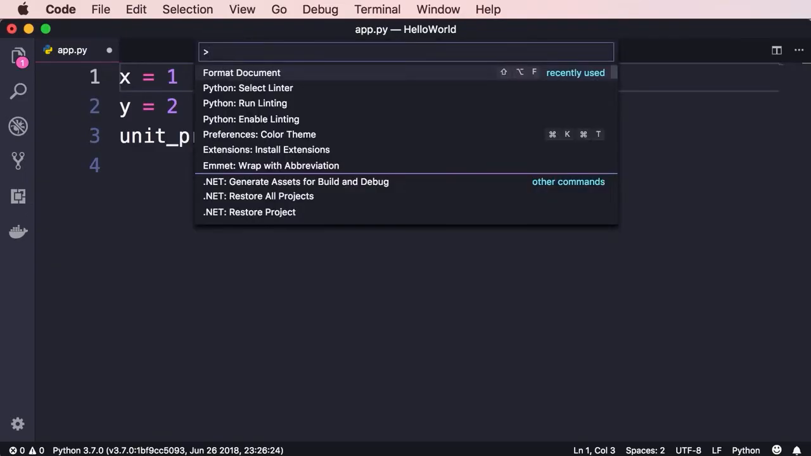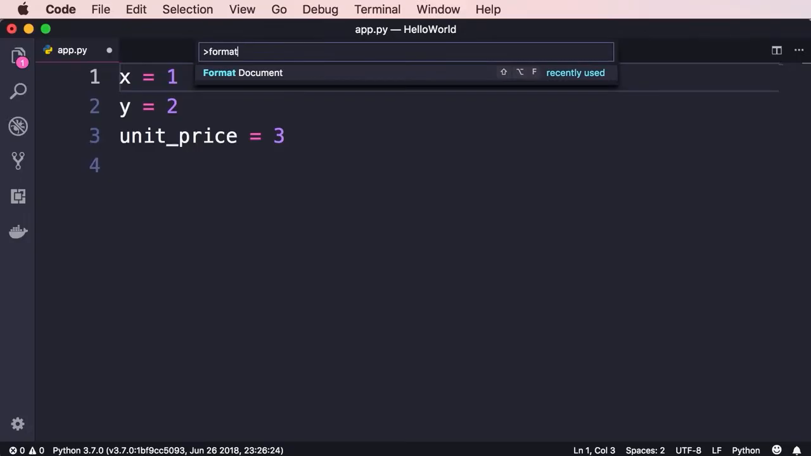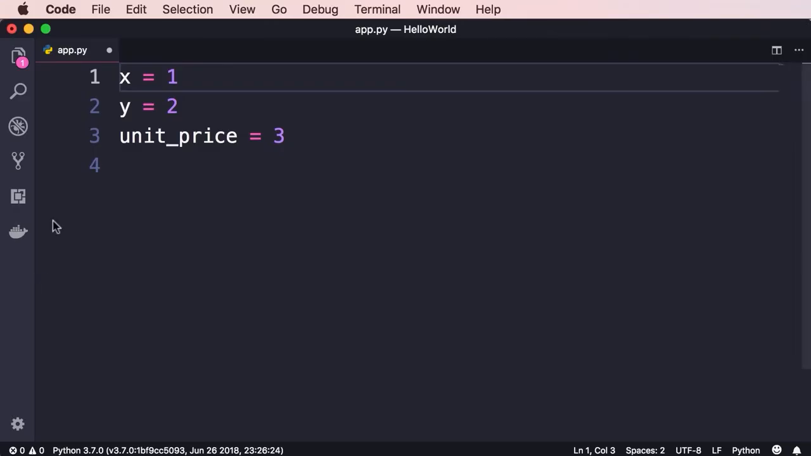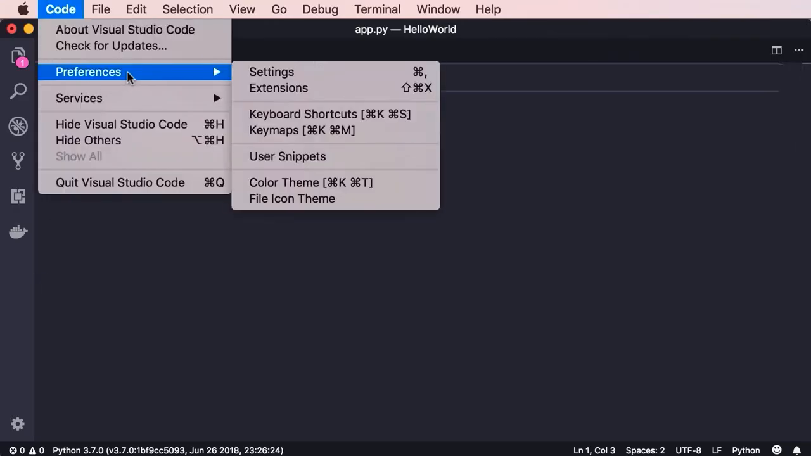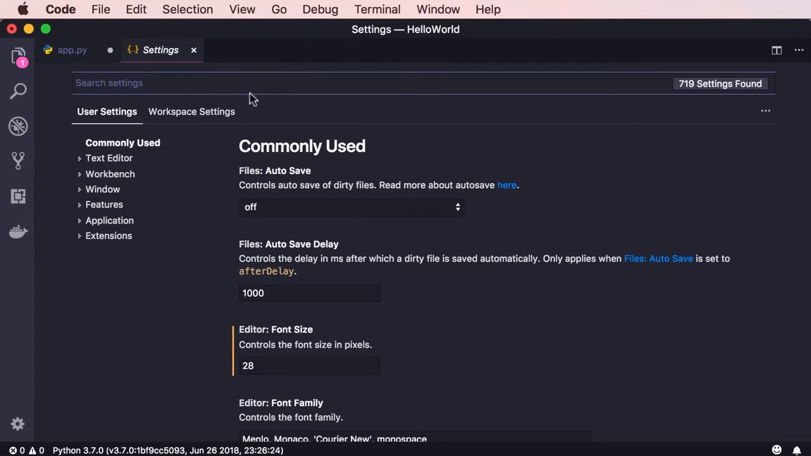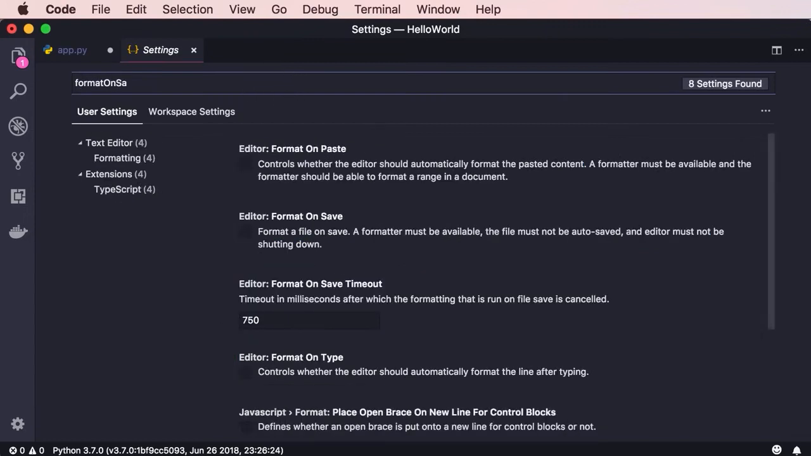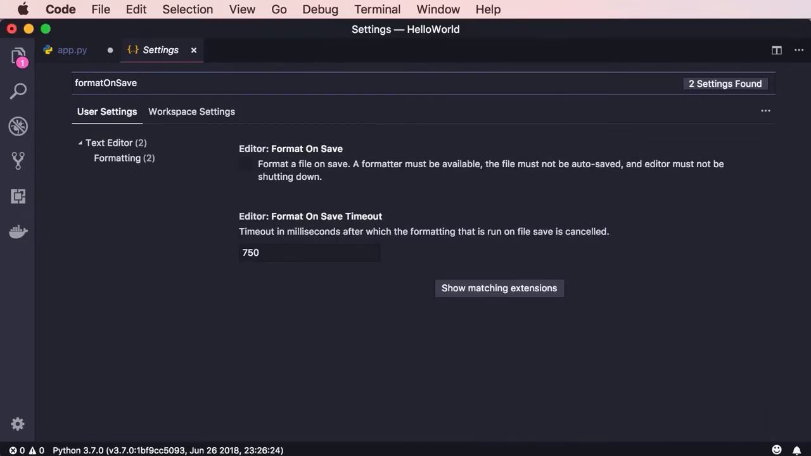Now let me show you a trick. Opening up this command palette and searching for format document every time is a little bit time consuming. So I'm going to show you how to have your file automatically formatted as soon as you save the changes. On the top, let's go to the Code menu, Preferences, and Settings. Here in the search box, search for Format on Save. So we have this option, Editor: Format on Save.